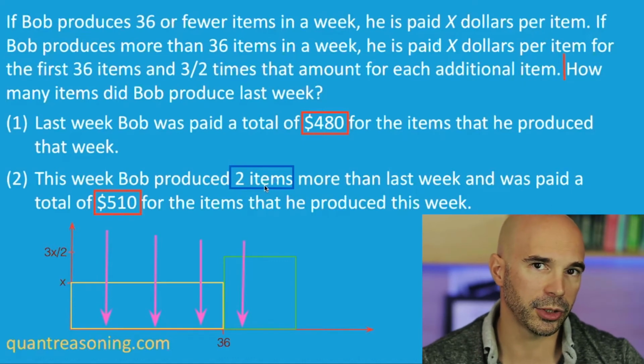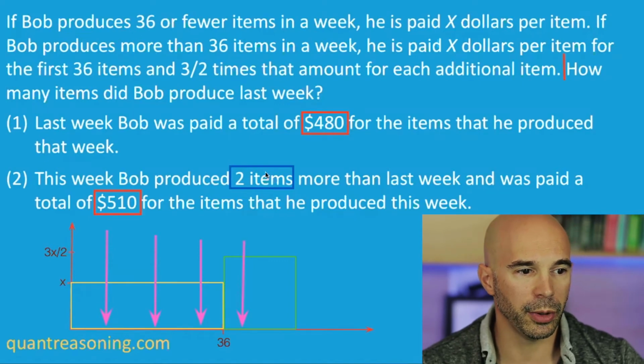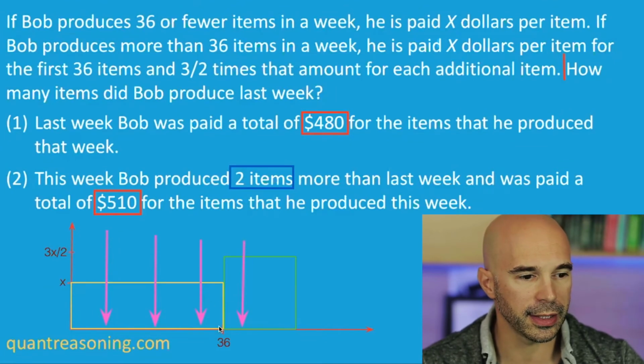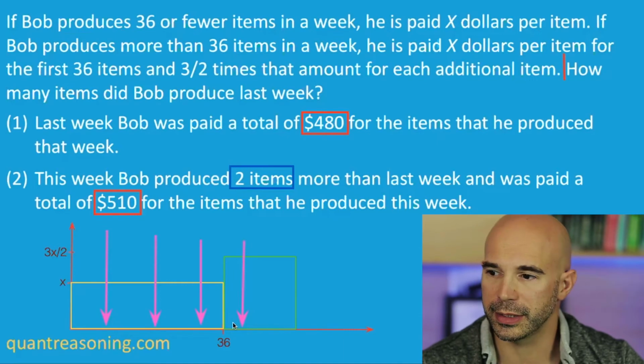Now, I made an assumption there. My assumption was that both items were either in the yellow rectangle or the green rectangle, but not one each. Is it possible that my assumption was wrong, and one unit was the 36th unit and the other unit was the 37th unit?